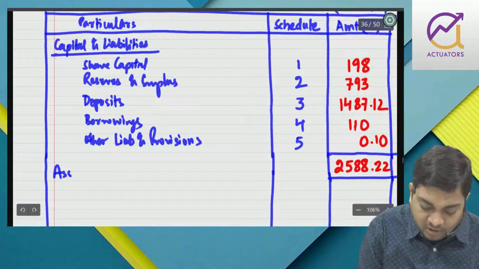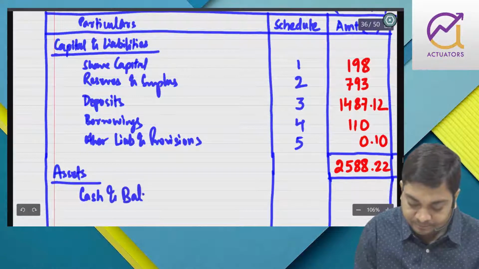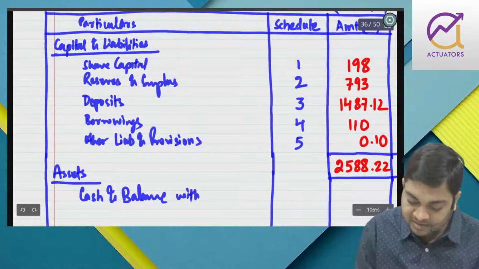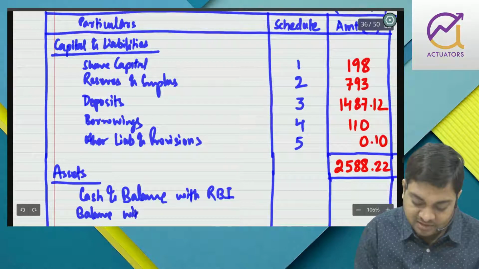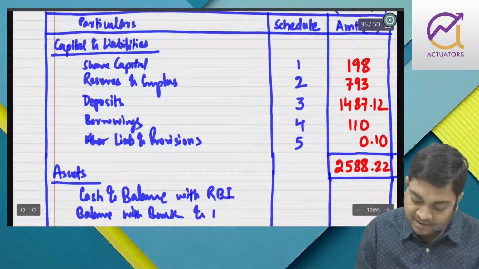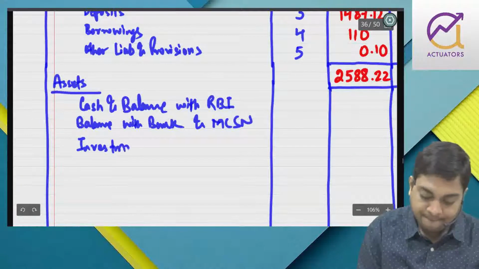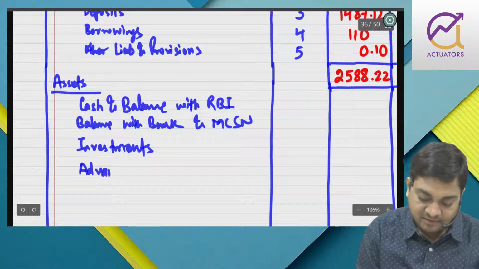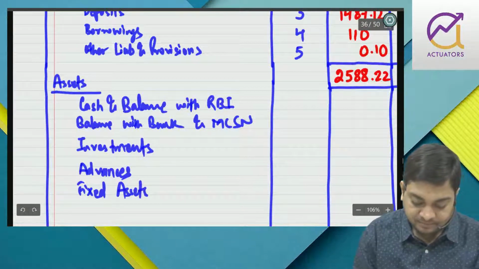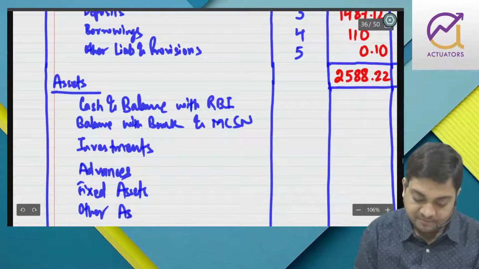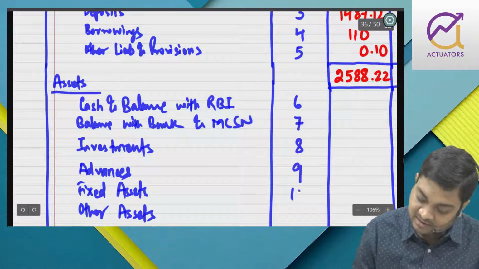So now we are going to focus on assets. We have cash and balance with RBI, balance with bank and MCSN, then investments, then advances, then fixed assets, and then other assets. 6, 7, 8, 9, 10, 11.